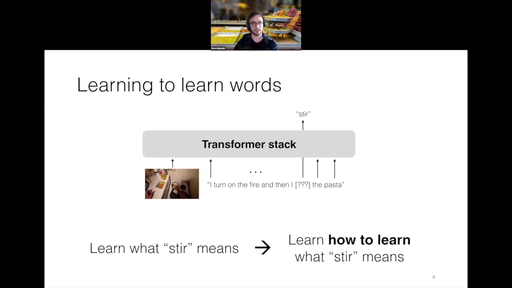So to go back to the concrete machine learning formulations, what we're interested in doing is learning to learn words. Why are we interested in doing this? Well, what we think makes sense is to go from a paradigm where the goal is to just learn the definition of a word, learn what the word stir means, for example, in this example. It's more interesting to learn how to learn what stir means. So given this information, given these stimuli, so to speak, how do we learn what the word stir means?